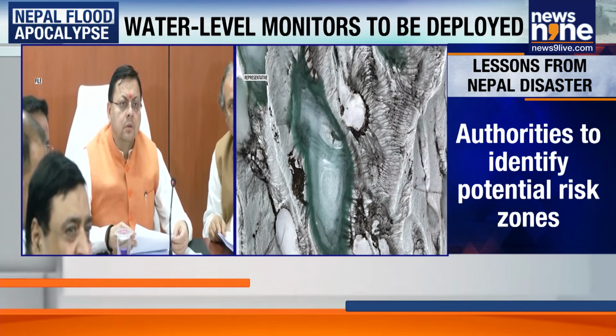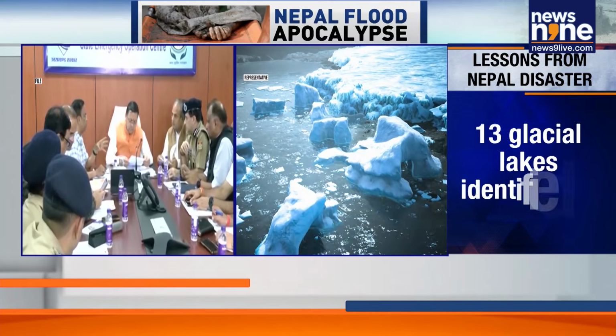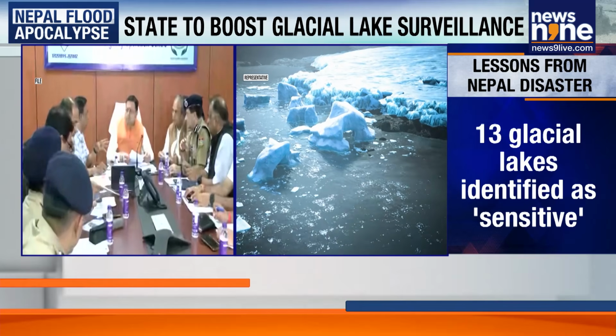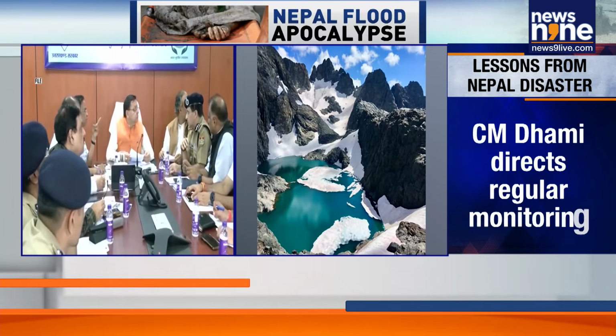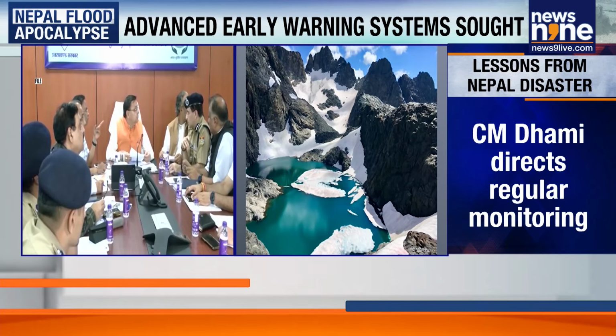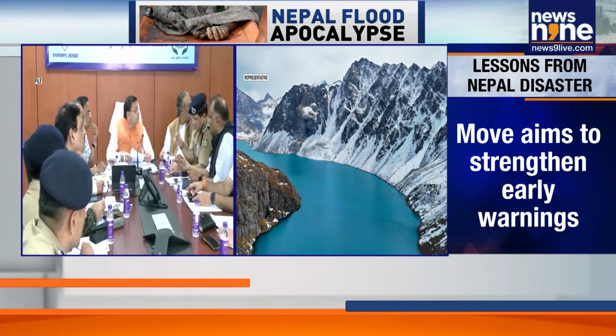The administration has also been asked to strengthen relief and rescue preparedness so that emergency teams can respond quickly if a disaster strikes. The directions came during a meeting of senior officials on disaster preparedness in Uttarakhand, particularly amid concerns following the recent floods in neighboring Nepal.